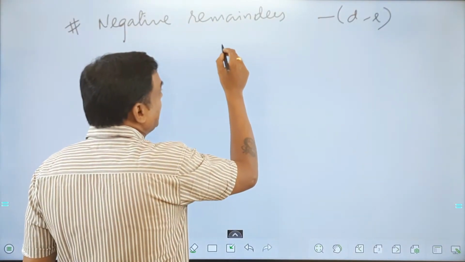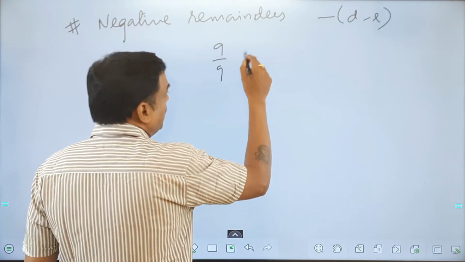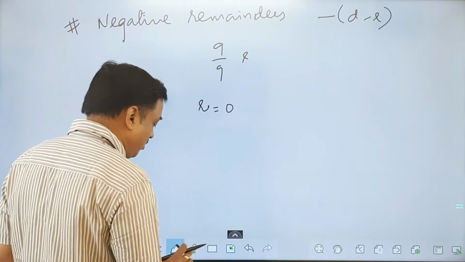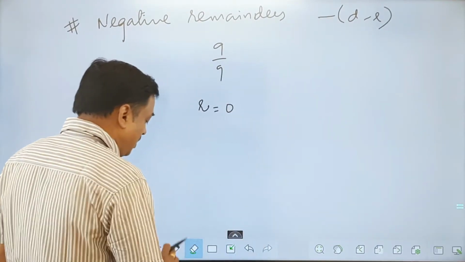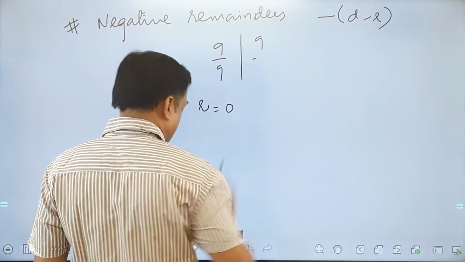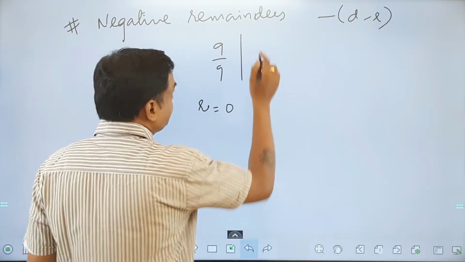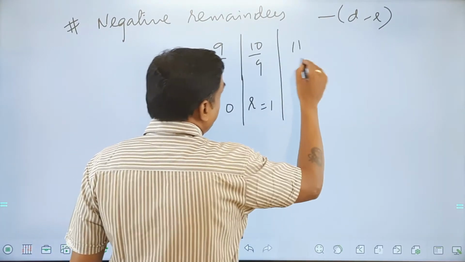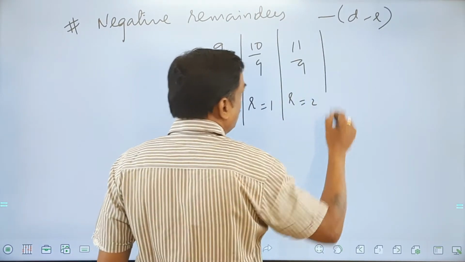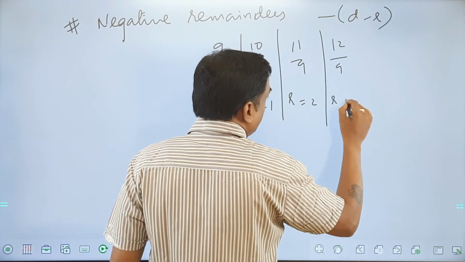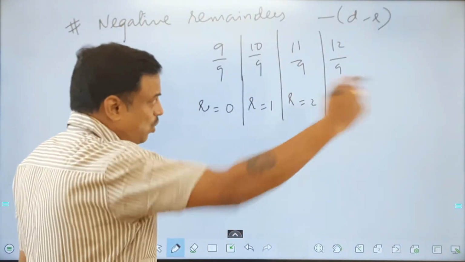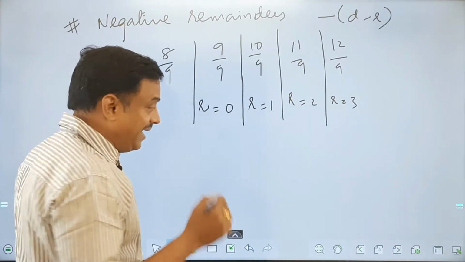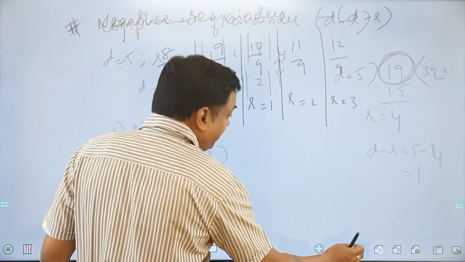Suppose I divide 9 with 9, I know the remainder here will be 0. Fine. And when I say 10 divided by 9, the remainder will be 1. If I divide 11 with 9, the remainder will be what? 2. If I divide 12 with 9, the remainder will be how much? 3, and so on. If I divide 8 with 9, if you remember the very first